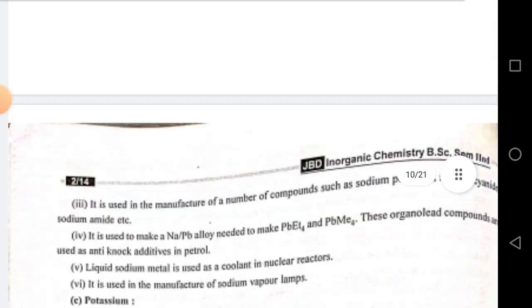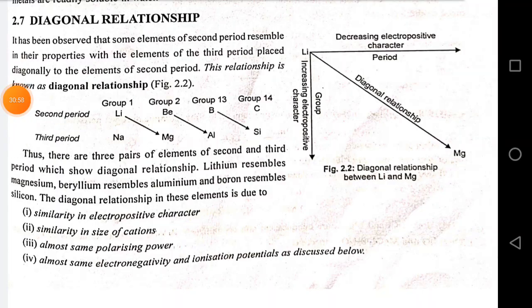Diagonal relationship. It has been observed that some elements of the second period resemble in their properties the elements of the third period placed diagonally to them. This relationship is known as diagonal relationship. Thus, there are three pairs of elements of the second and third periods which show diagonal relationship: lithium resembles magnesium, beryllium resembles aluminium, and boron resembles silicon.